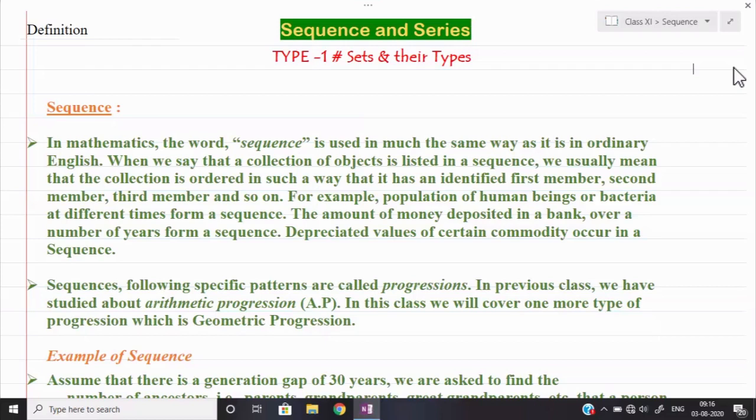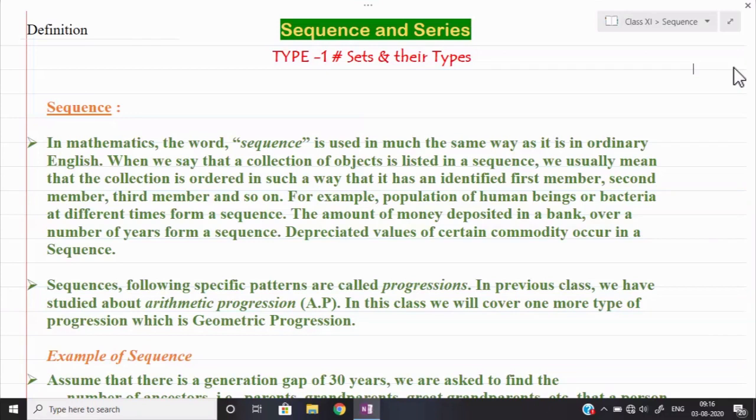Similarly, the third example is given here. The depreciated value of a certain commodity occurs in a sequence. For example, you bought one vehicle that has a cost of 5 lakh rupees. Next year, definitely the cost will depreciate and it becomes maybe 4 lakh 50,000. Again next year, it becomes 4 lakh. After some years it becomes 3 lakh, 2 lakh. So here also we are creating a sequence: 5 lakh, 4 lakh 50,000, 4 lakh, 3 lakh, 2 lakh, and so on. Here also we can see that a sequence is formed.